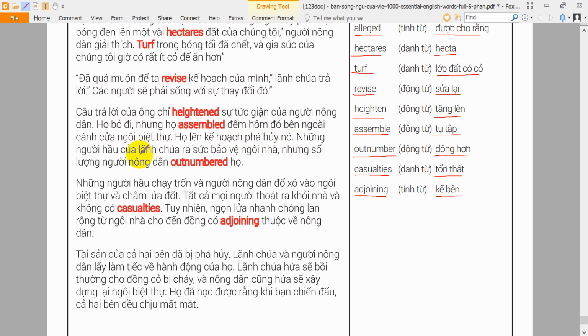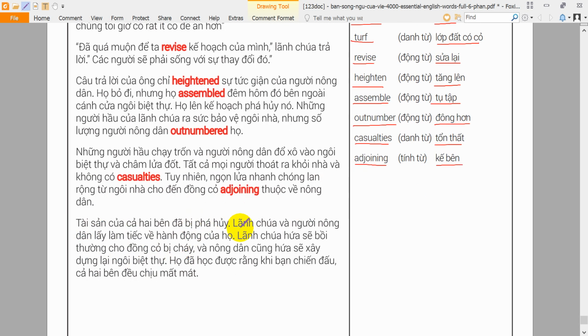The Lord's servants tried to defend the house, but the farmers outnumbered them. The servants fled, and the farmers rushed into the mansion and set it on fire. Everyone got out of the house, and there were no casualties. However, the fire soon spread from the house to the adjoining pastures that belonged to the farmers. Both sides' properties were destroyed.